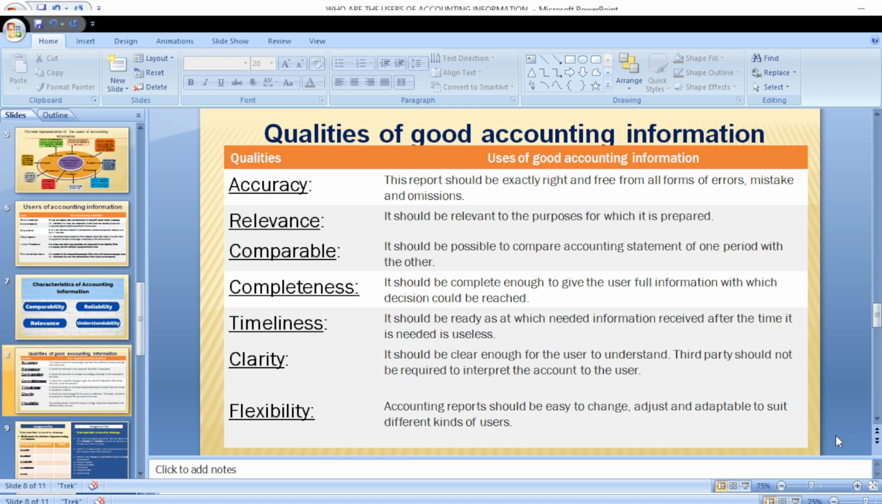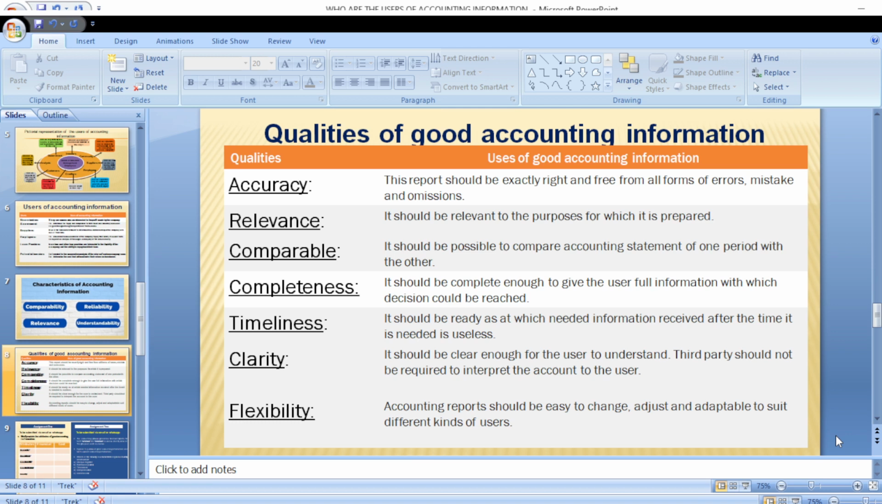Timeliness. Accounting reports must be prepared on time. It must be prepared at a time when it is needed, because accounting information that is prepared after the time is useless. So let's imagine that I need to make a decision today in respect to how much I should have in my bank account. But if I don't have the necessary information to make that report today, that means I will need to wait till tomorrow. But tomorrow is too late because I need to make that decision right now.